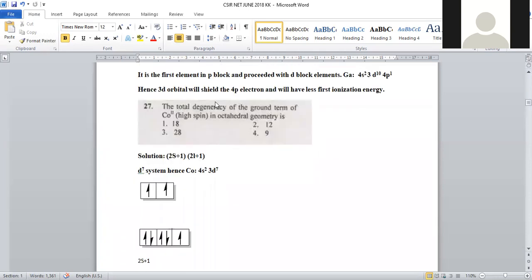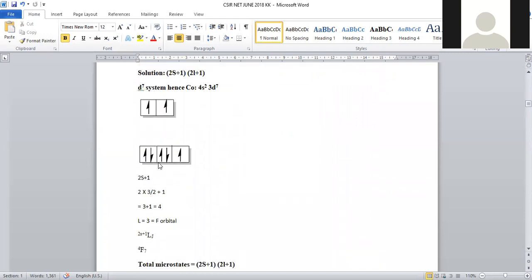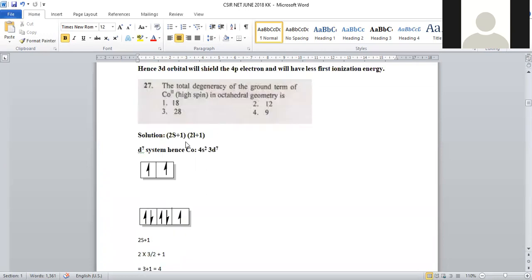D7, and it is high spin. High spin means how are the electrons filled? So d7, right? 1, 2, 3. Now the fourth electron enters into the Eg orbital. 5, 6, 7. After entering the Eg orbital, then only is pairing of electrons possible in case of a high spin complex.